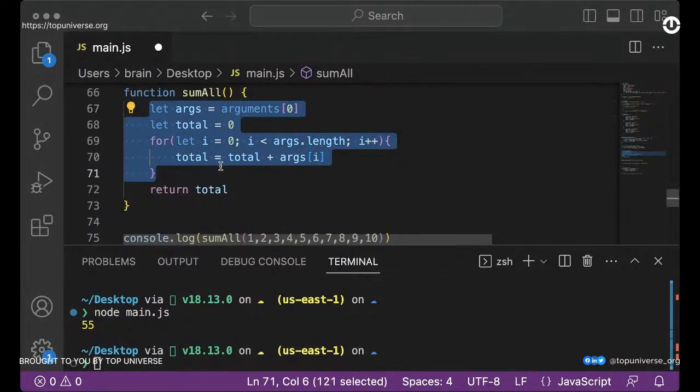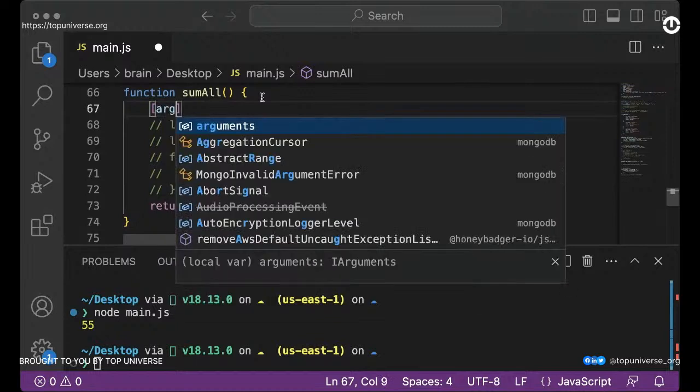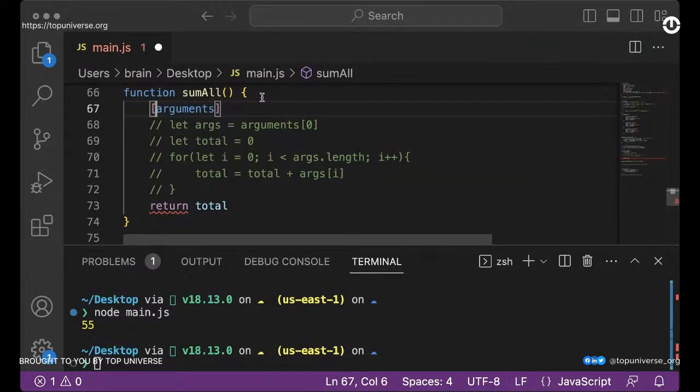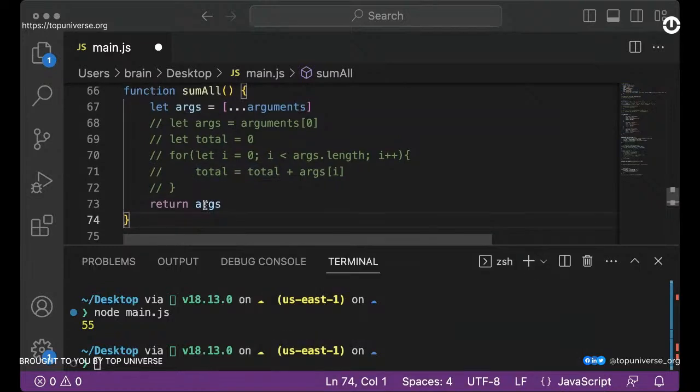So let's try something. I can simply say we have arguments. Okay, let's do this and say let args equals this. So I'm going to simply return args just to see what we have this time around.